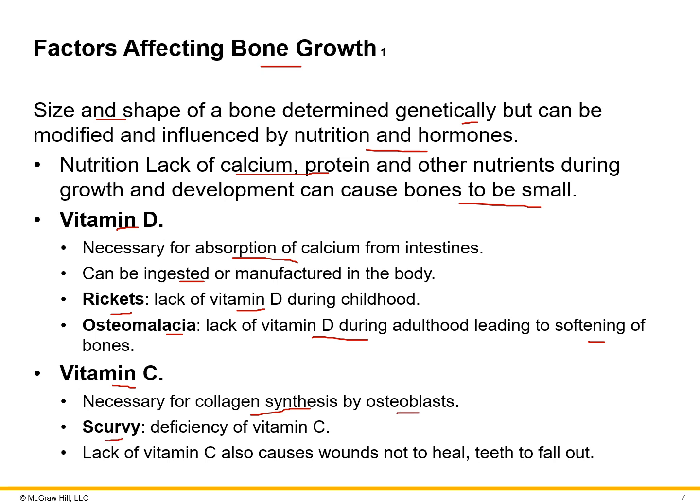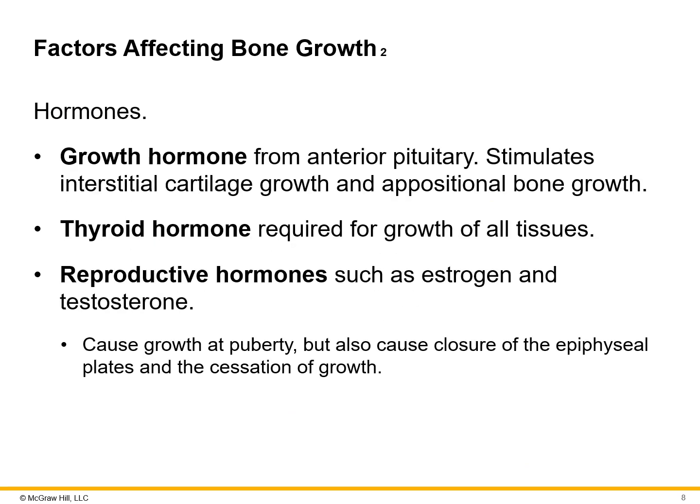And scurvy is a condition that was especially common among pirates back in the day because they were on the boats and they didn't have their fruits or vegetables. And it's a deficiency in that vitamin C. A lack of vitamin C causes wounds to not heal, bones to fall out because, again, that collagen isn't being produced. Now, what about the hormones?